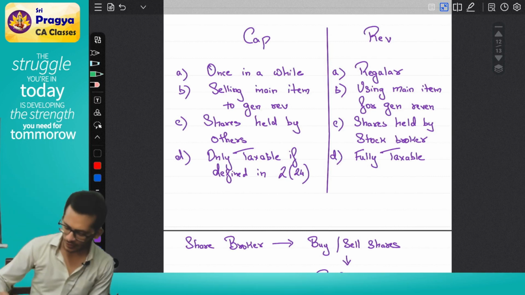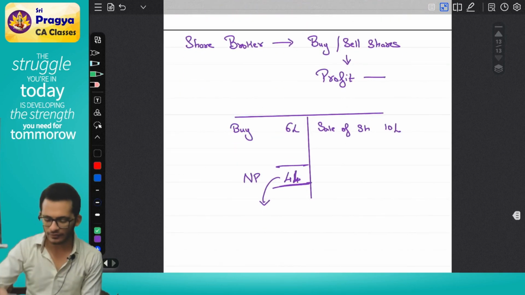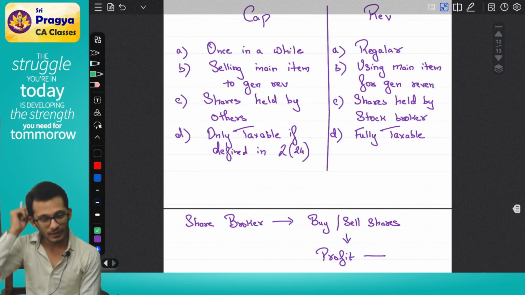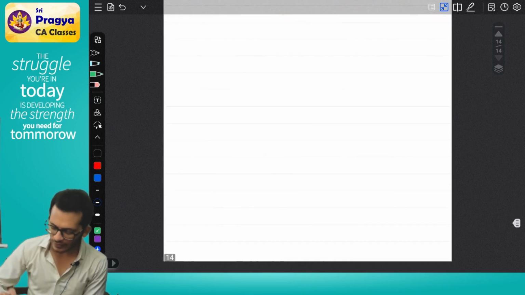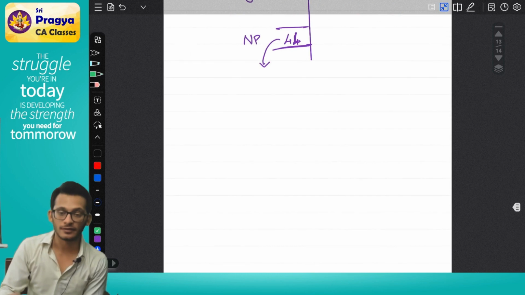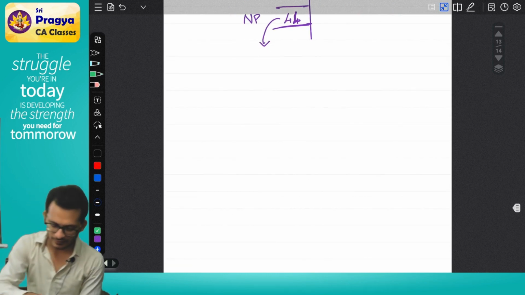If it is given in section 224, then we did some scenarios. When can it become a capital receipt? When can it become a revenue receipt? Clear? Okay, great. What I'm going to do is give you a case scenario. You tell me whether it's a capital receipt or a revenue receipt. All right? The case scenario is like this.